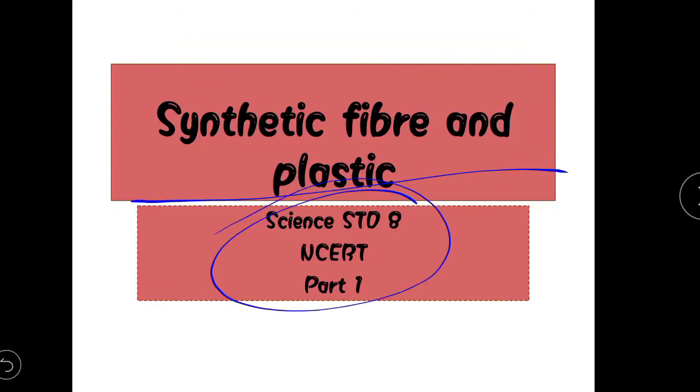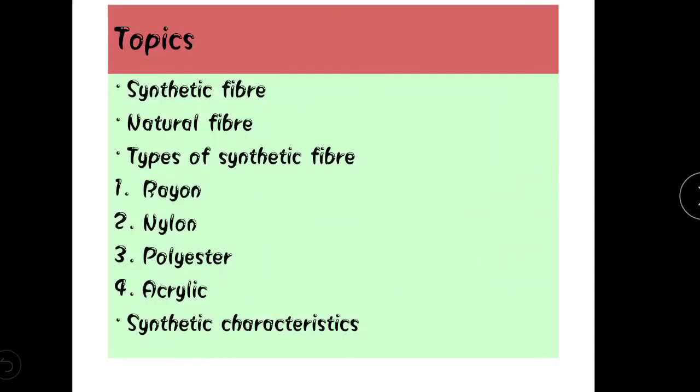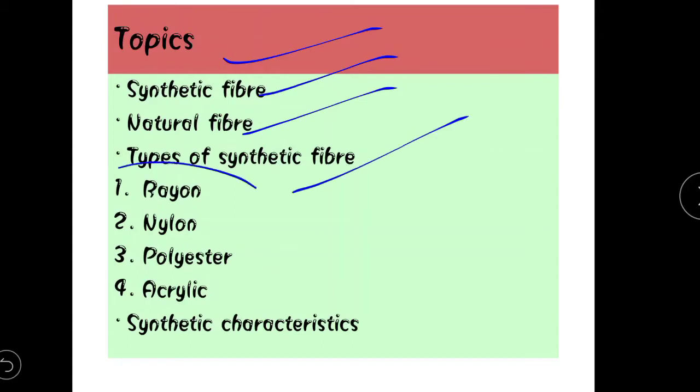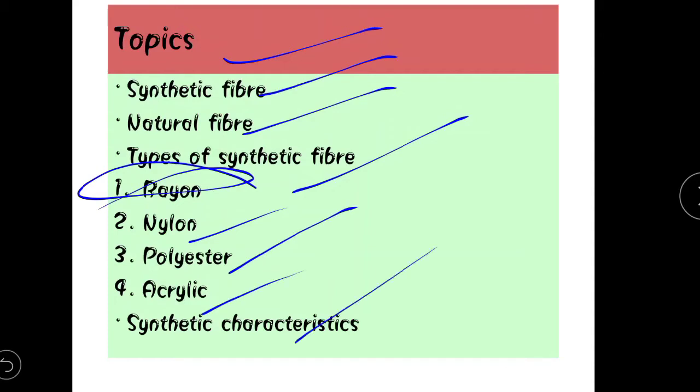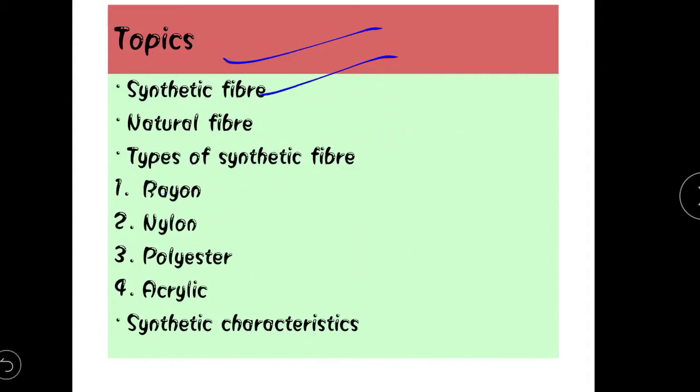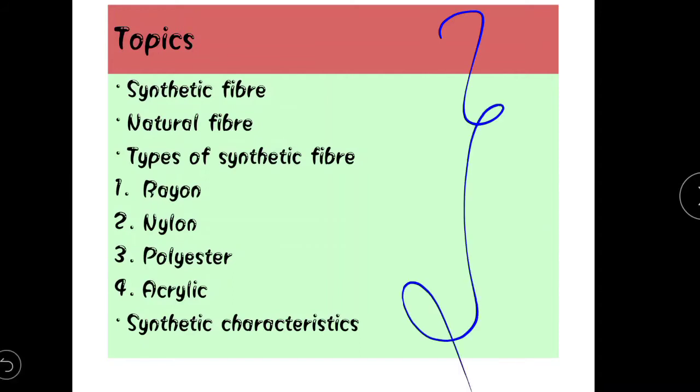In the first part of the chapter, we will be studying only about the synthetic fiber. Let's see the topics of today: synthetic fiber and natural fiber. You will be able to differentiate between them, what makes the synthetic fiber differ from the natural fiber, as well as the types of fibers: rayon, nylon, polyester, acrylic. Some of the characteristic features of synthetic fibers we will also see at last. Now all this will be covered in this video.